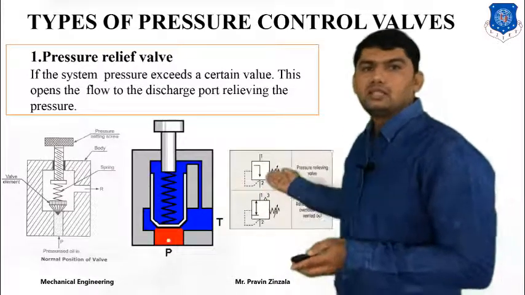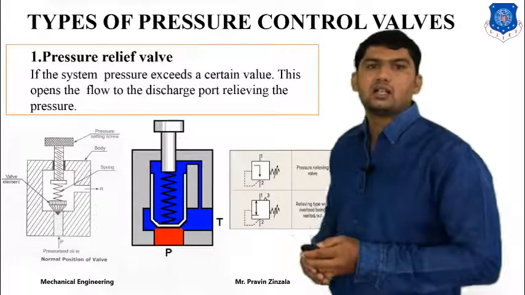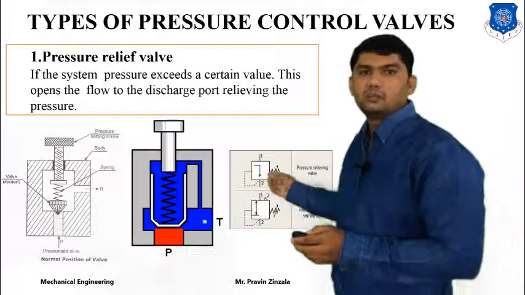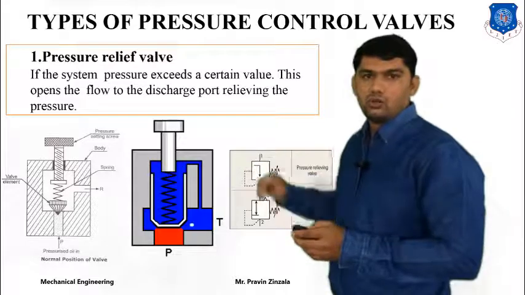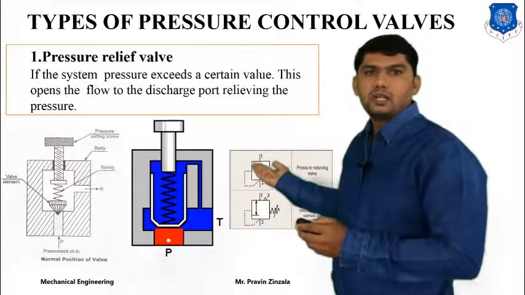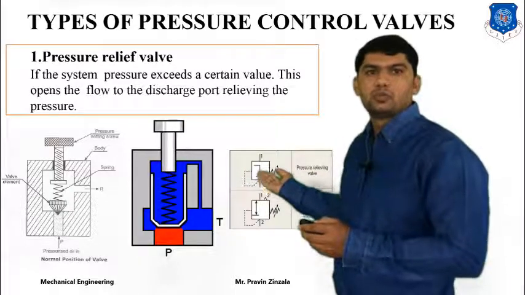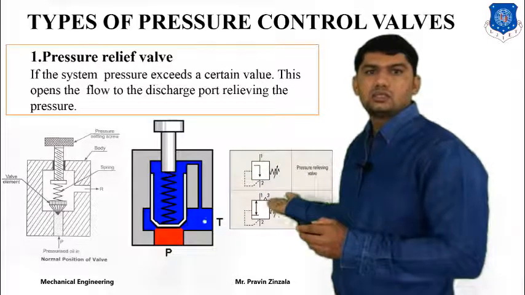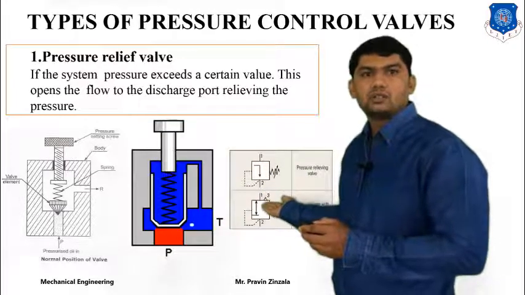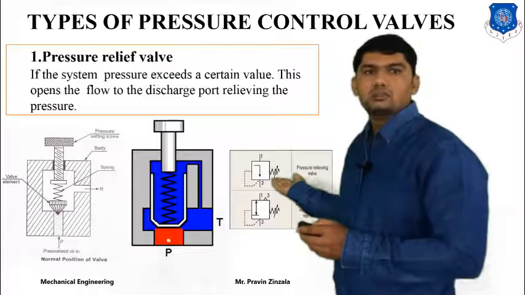So we can also say that it is one type of safety valve. And these are the symbols of the pressure relief valve. What is the meaning of this symbol? You have to draw the triangle, then insert the arrow, which means the spool. This is the pump, the second part will be connected to the reservoir, and this is the symbol of the spring.